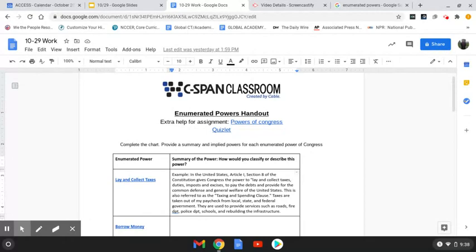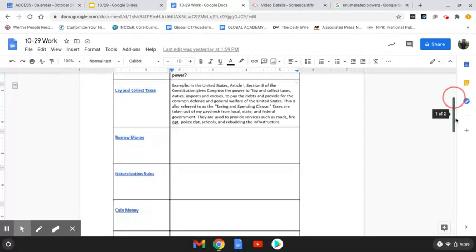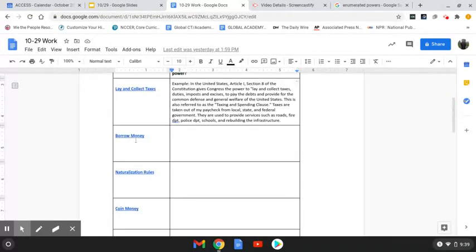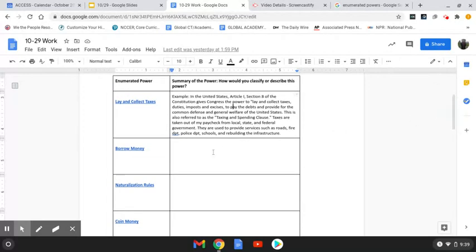And I know you guys love taxes. This is my own words here: taxes are taken out of my paycheck from local, state, and federal types of governments. They're used for many things in my community, such as providing services like roads, fire, police department, schools, and rebuilding the infrastructure. So you come to here and you see borrow money, and you're like, well, what do I know about borrowing money, and what powers does Congress have with borrowing money? How can we describe or classify this?